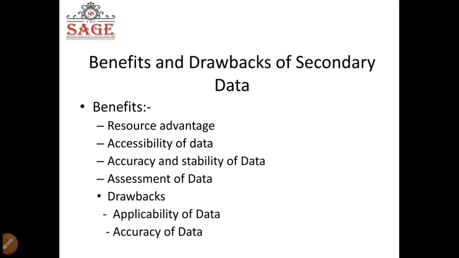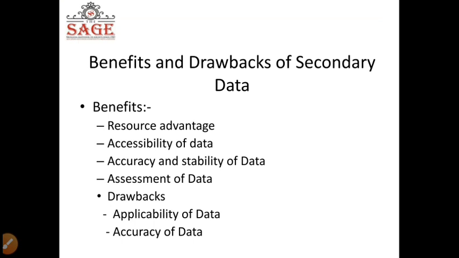The benefit of secondary data naturally is that it has resource advantage. What resource advantage will it have? Now this is a lecture where I cannot interact with you, but what are the resources in one's life? Time is a resource, capital is a resource, labor is a resource, then land is a resource.